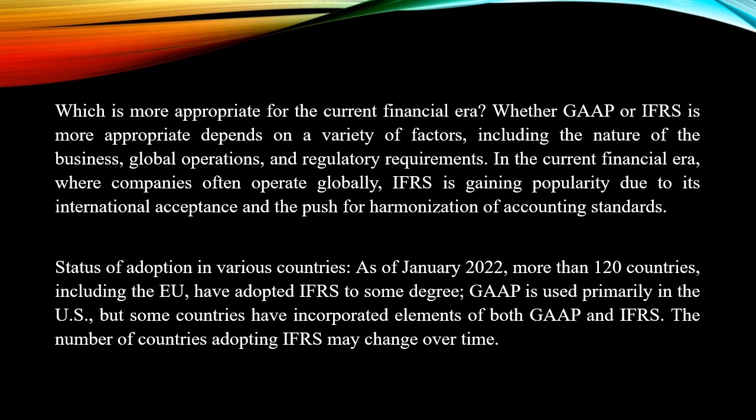Status of adoption in various countries. As of January 2022, more than 120 countries, including the EU, have adopted IFRS to some degree. GAAP is used primarily in the US, but some countries have incorporated elements of both GAAP and IFRS. The number of countries adopting IFRS may change over time.